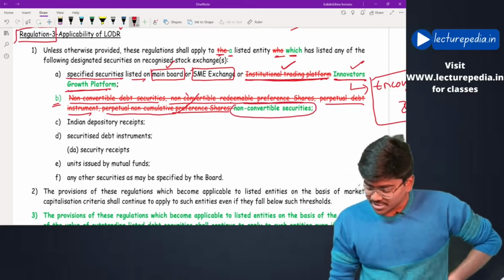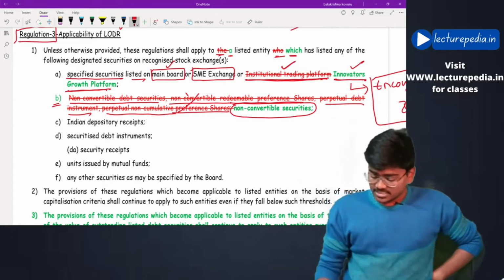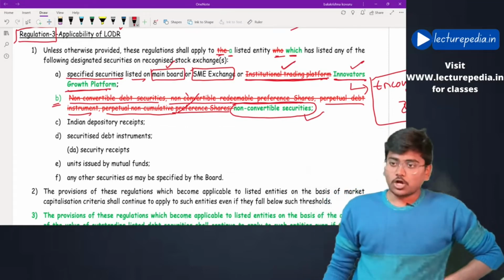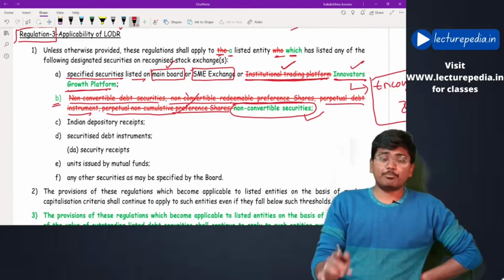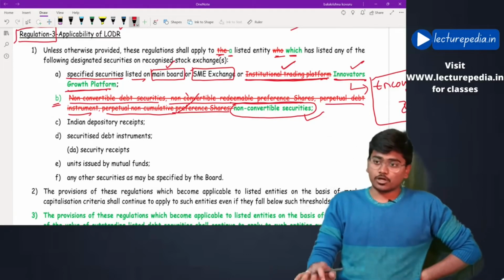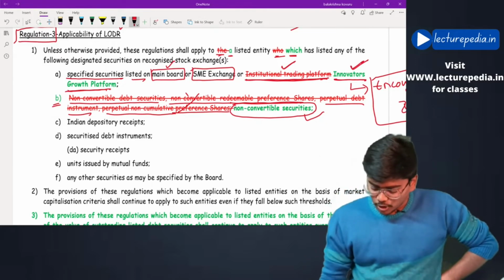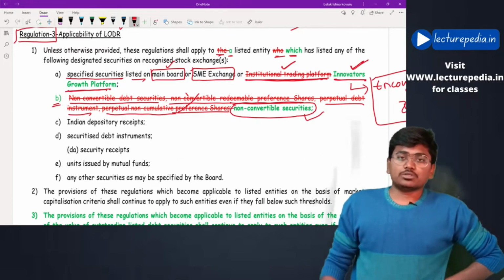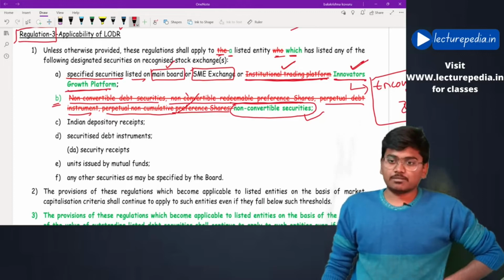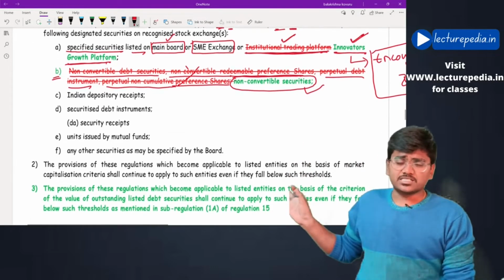non-convertible securities. If any entity lists its non-convertible securities on the stock exchange, then LODR regulations will be applicable to such entity. And also, if any entity lists its shares on the innovators growth platform, LODR regulations will be applicable to such entity. Hope this is clear. And the balance remaining clauses are as it is, they are not changed.